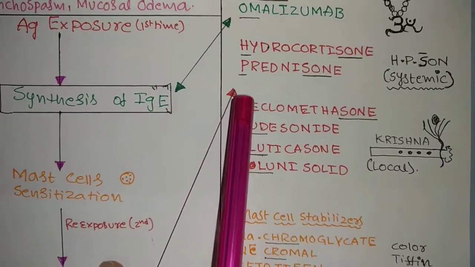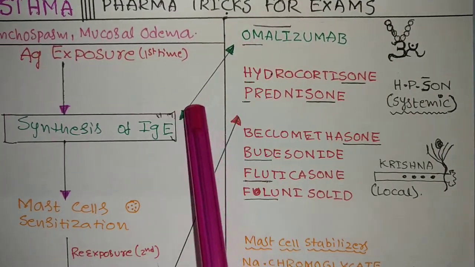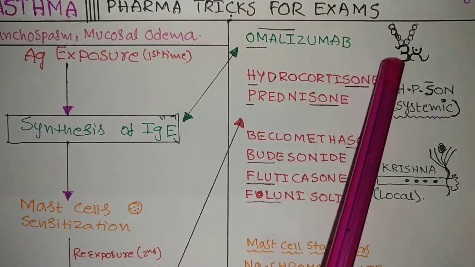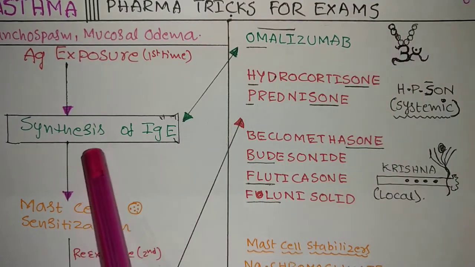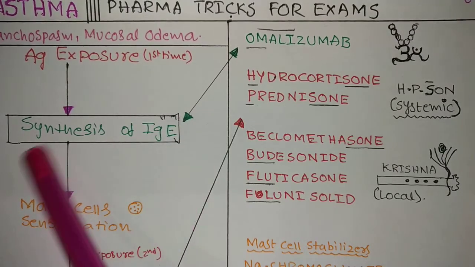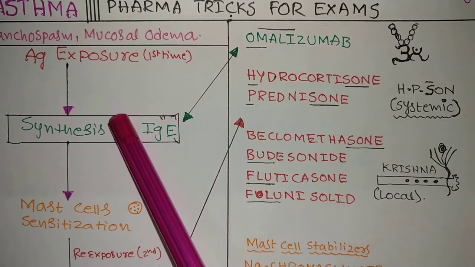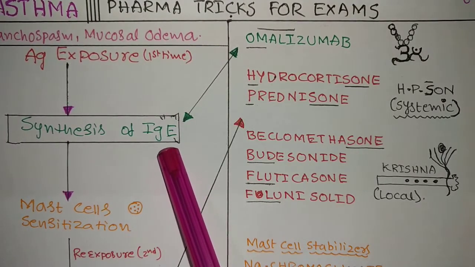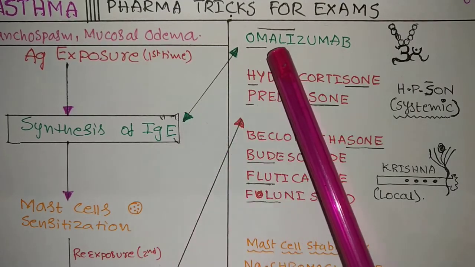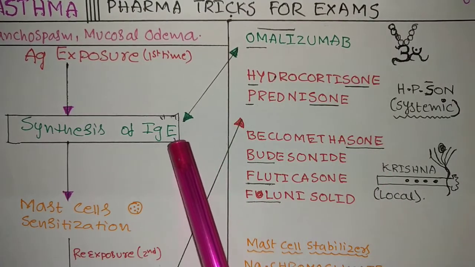Next, what will Omalizumab do? See here, same color I used, green color. If you pray Om, or if you wear this mala, your body will not synthesize immunoglobulin. So antibodies will not be developed, and the entire sequence will be stopped. Even though there is antigen exposure, our body will not synthesize immunoglobulin E. All the developed immunoglobulin E will be destroyed by the Omalizumab. Either it is destroyed or it will not develop the antibodies.